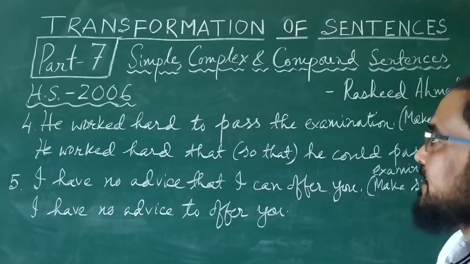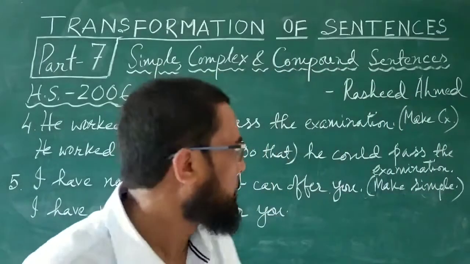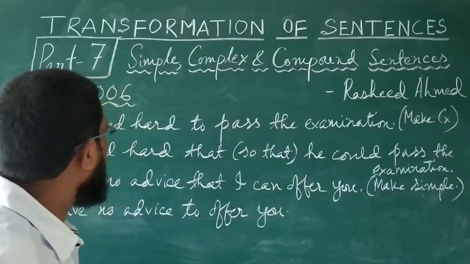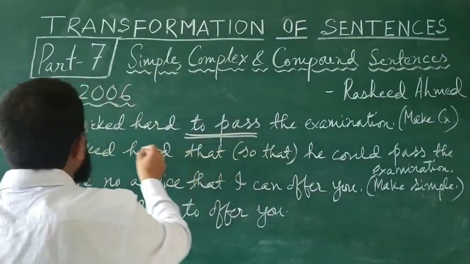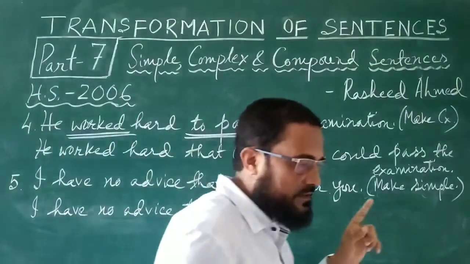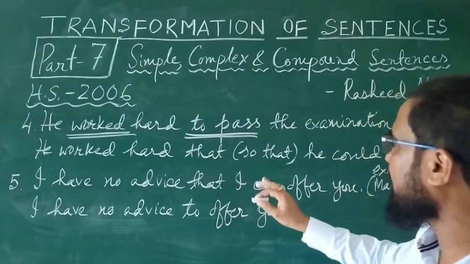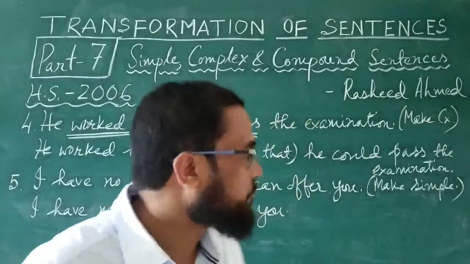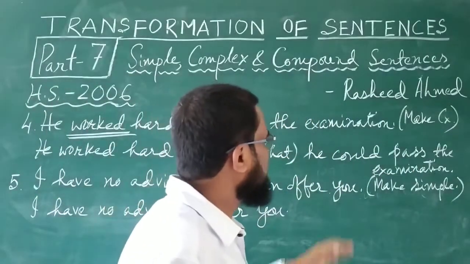These two sentences came in 2006. The first one is, he worked hard to pass the examination, and the instruction is make it complex. He worked hard to pass. To pass is a non-finite verb. There is only one finite verb, worked. So to pass, this non-finite verb should be changed into finite form to make it complex. The answer is, he worked hard that he could pass the examination. Or he worked hard so that he could pass the examination. So here this is complex.